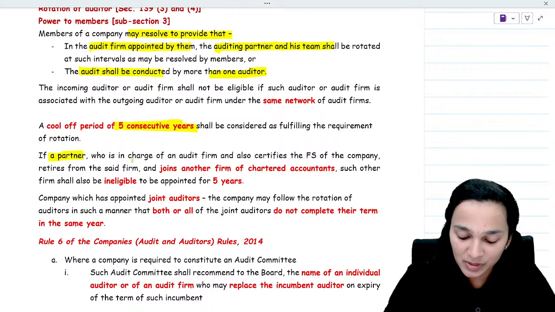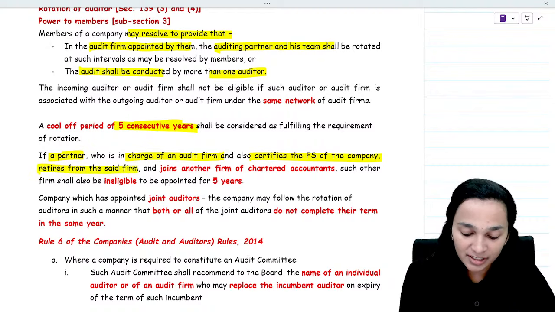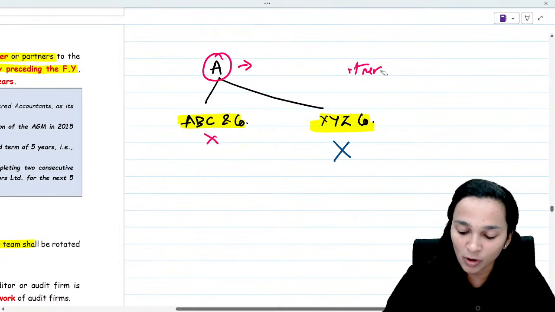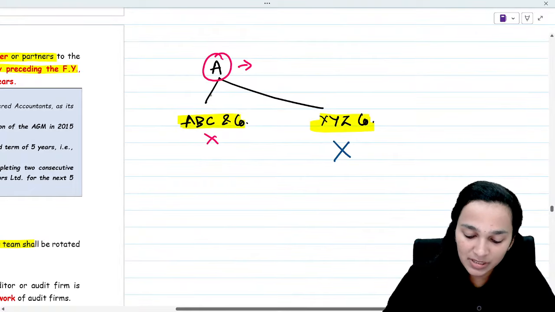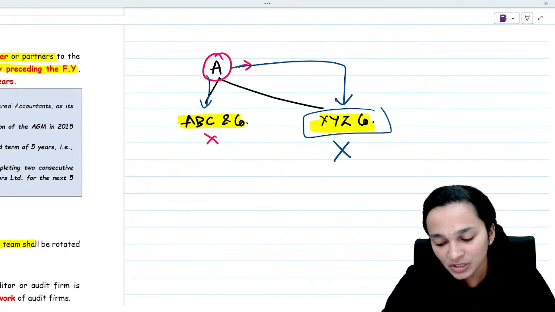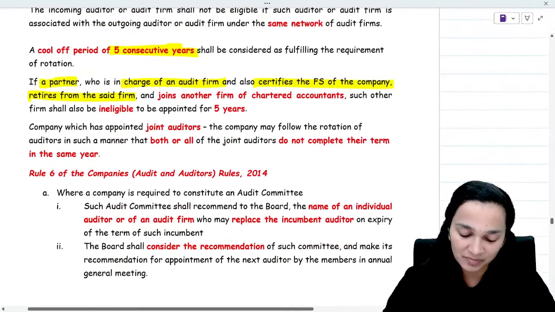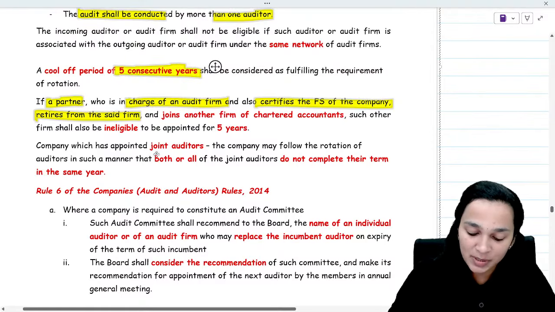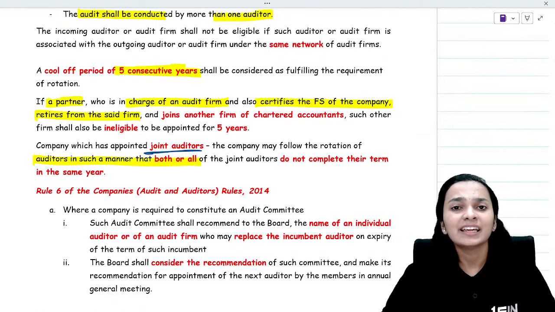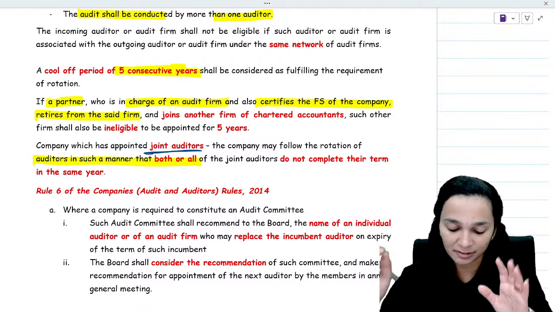If a partner who is in charge of an audit firm and also certifies the financial statements retires from that firm and he joins another firm. So let's say, for example, here A is not a common partner, but rather he has left ABC and Company and he has joined XYZ and Company. So even in that situation, XYZ and Company will not be eligible to be appointed as an auditor. Now, a company which has appointed joint auditors may follow rotation of auditors in such a manner where either both of them retire together or the retirement times of the two auditors may be different.